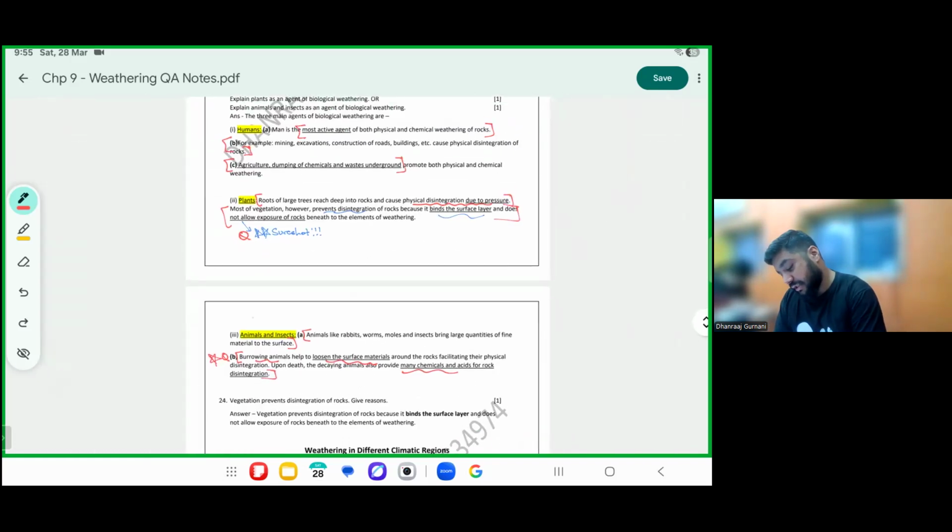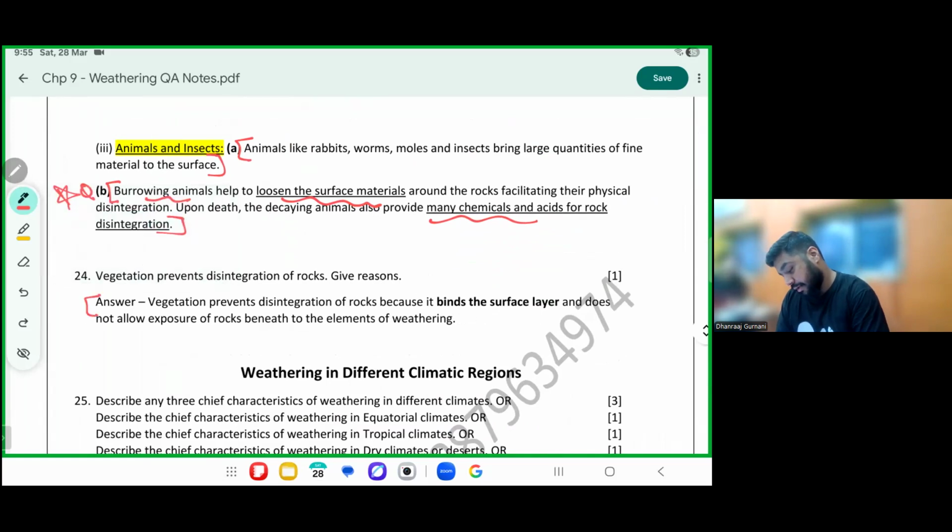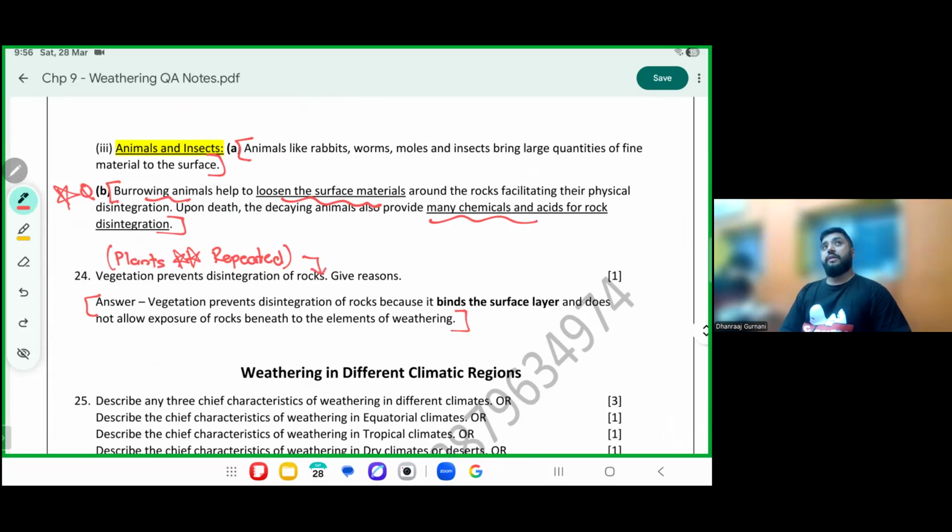This is same as the plants point. Please bracket that. This is repeated, the plants point: vegetation binds the soil more than causing weathering. Burrowing animals, you should know, do both types of weathering, physical as well as chemical. Physical when they go inside, chemical when they die inside.